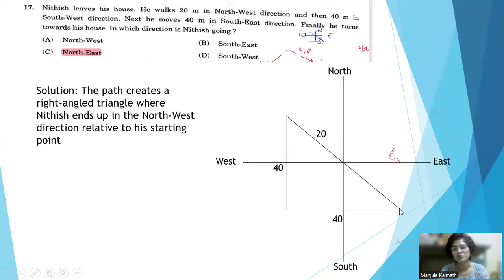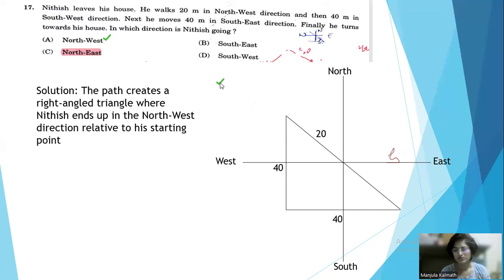Now he is in this position. He has to move to his house and it is in the direction in between. The question is, in which direction is Nitish going? He is going in this direction. In this direction means it is in between north as well as west. So the answer is northwest. This is the wrong answer here. The correct answer is northwest. I hope it is clear to you.